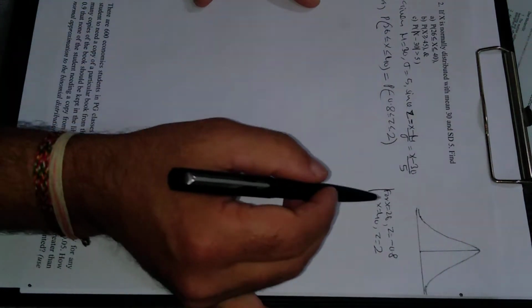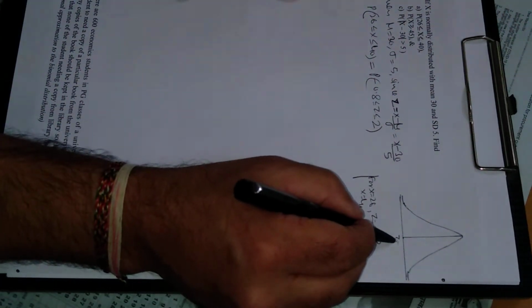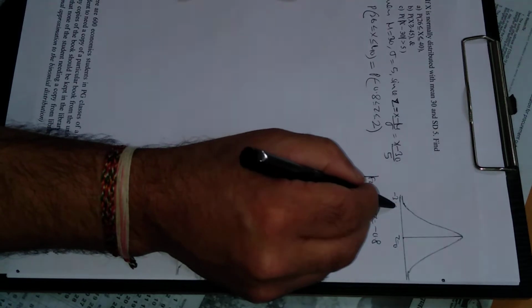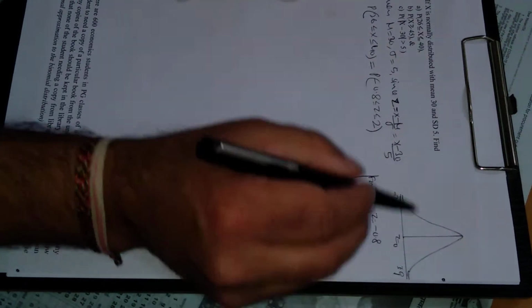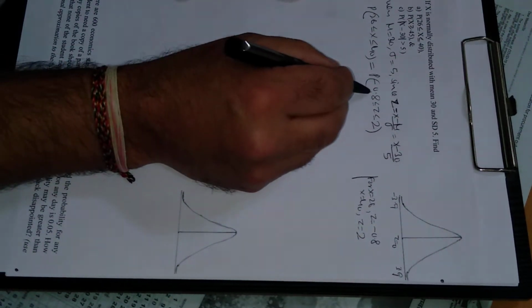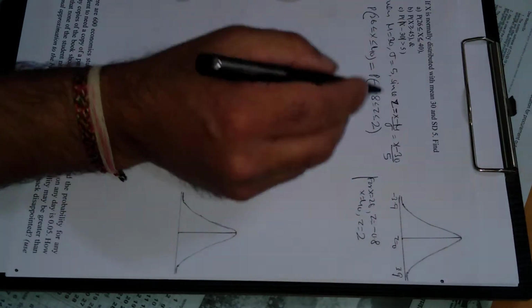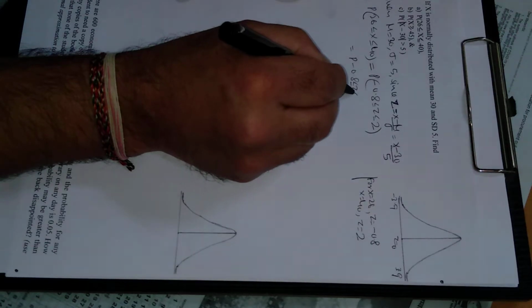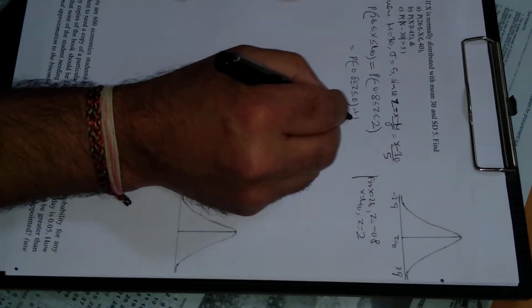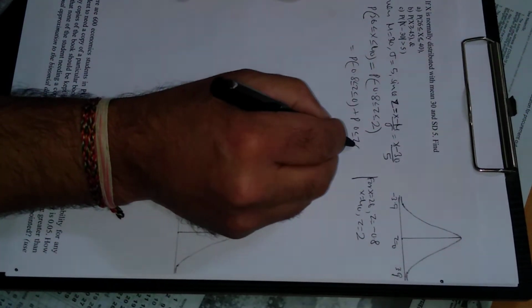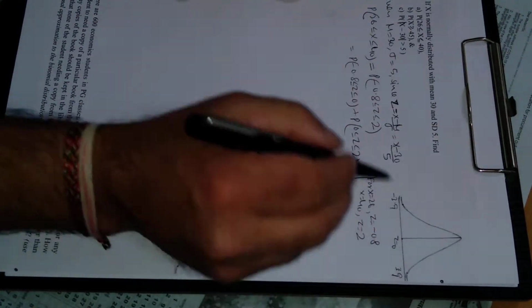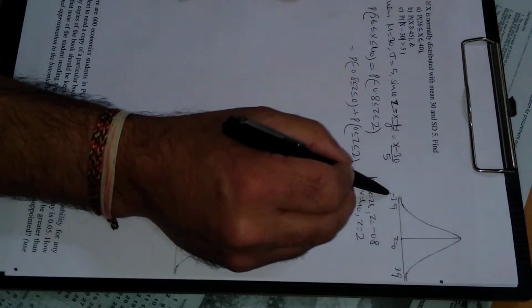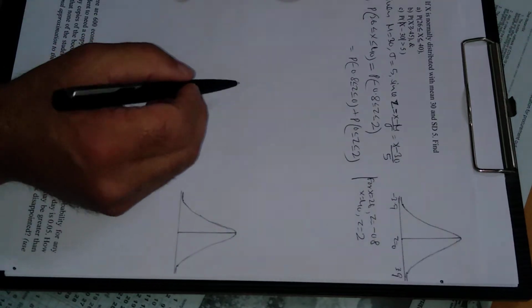From the diagram you can see this is z equal to 0, with z equal to minus 3.9 and z equal to 3.9 at the ends. So we can split it into minus 0.8 to 0 and 0 to 2. This can be written as the probability minus 0.8 less than z less than 0, plus the probability 0 less than z less than 2. This is clear from the diagram, because to the left of z equal to 0 there are negative values of z, and to the right there are positive values of z.